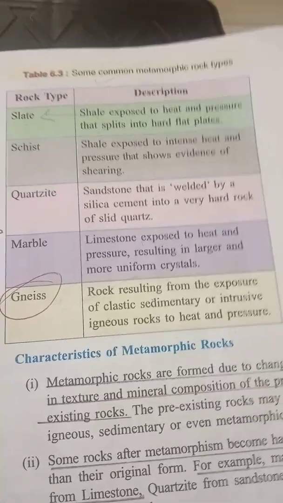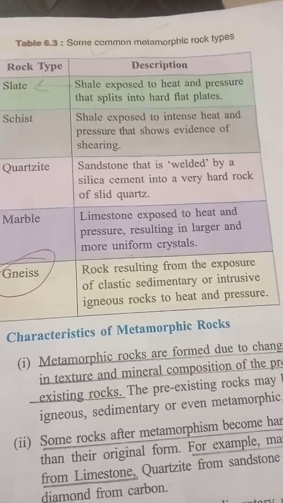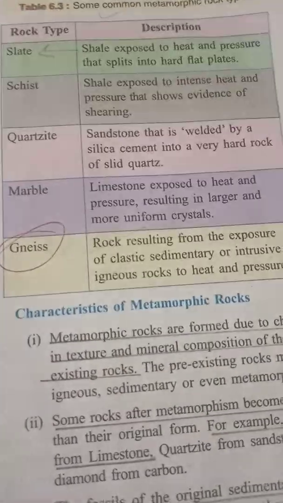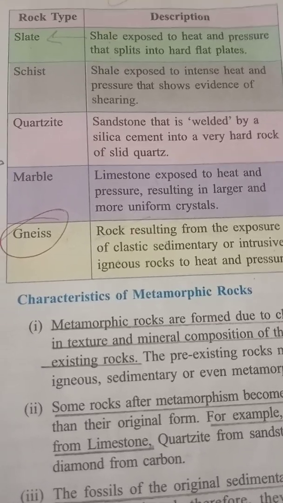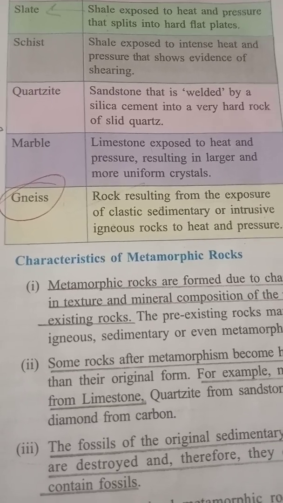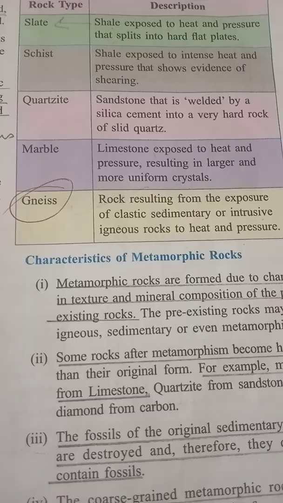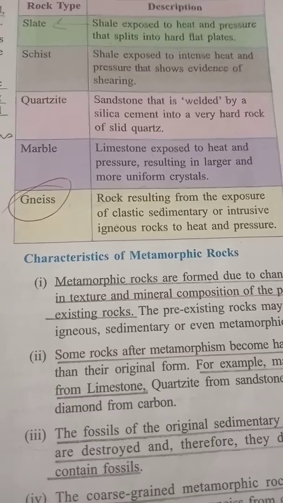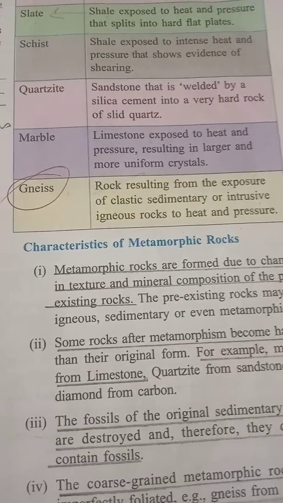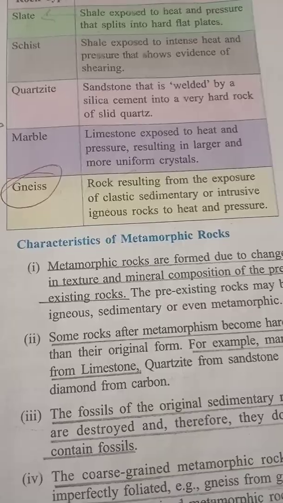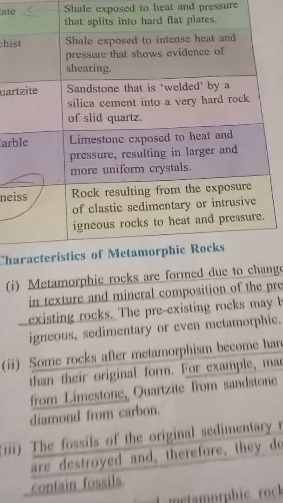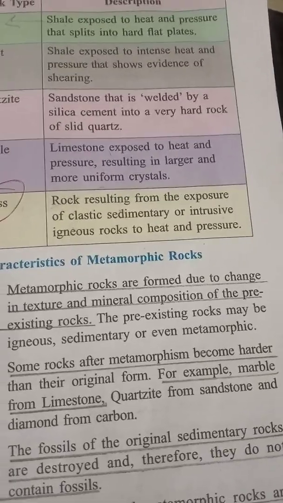If you look at this table, we can see some common metamorphic rock types like slate, which is formed from shale when exposed to heat and pressure, which splits into hard flat plates. Then schist is formed from shale exposed to intense heat and pressure, which shows evidence of shearing. Quartzite is formed from sandstone, which is welded by the silica cement into a very hard rock of solid quartz. Marble is nothing but limestone exposed to heat and pressure, resulting in larger and more uniform crystals. And gneiss is formed from the exposure of clastic, sedimentary, or intrusive igneous rocks to heat and pressure.